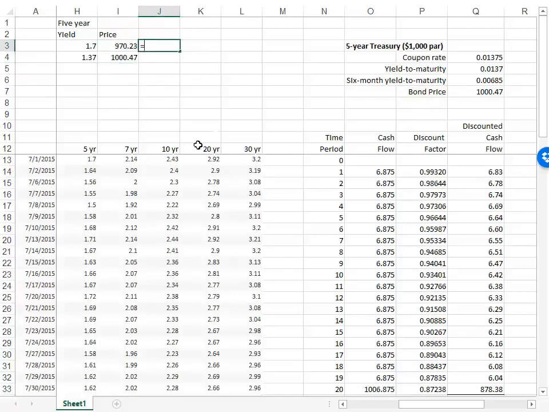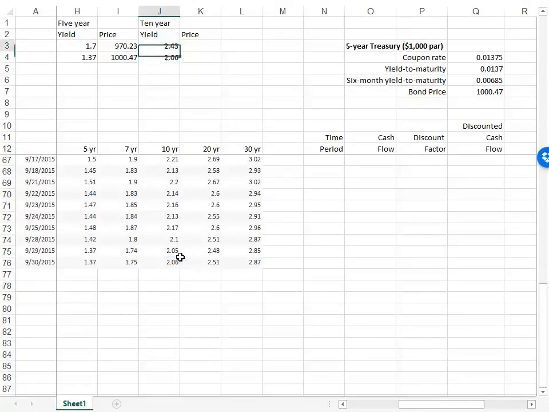Let me do this for the 10-year note. We're going to get both the yield and the price here for the 10-year note. And what I'm doing here with the 10-year note is just comparing. These are both fairly long duration bonds, but one is obviously longer. The 10-year note is longer duration than the 5-year note.